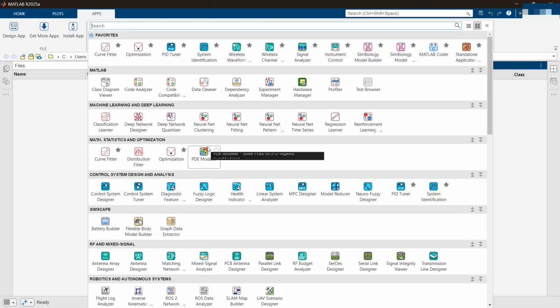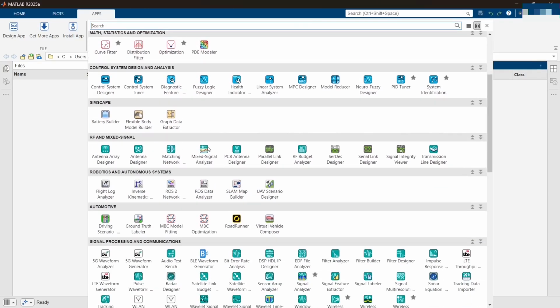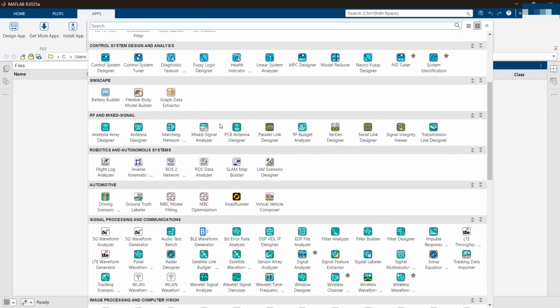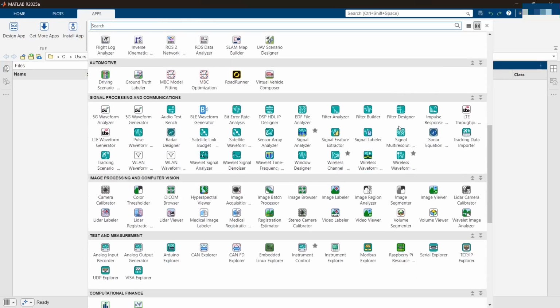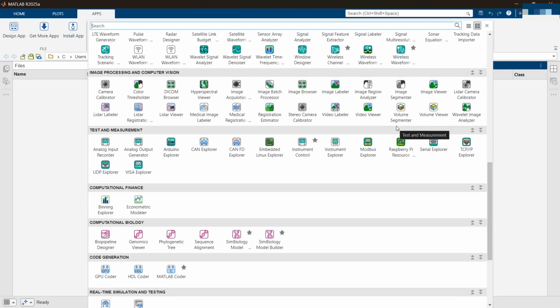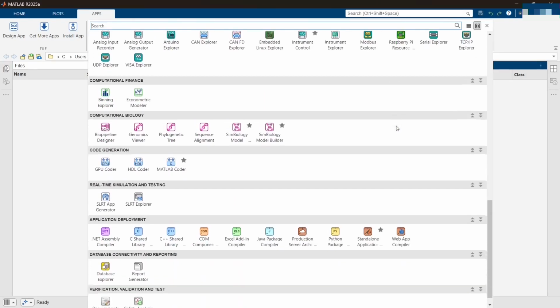You can do your PID control analysis, estimation, and a lot of stuff like the fuzzy logic designer. You don't need to start coding these from scratch. These are already built in. Select the option you want and you can proceed. There is something like the PID Tuner and so many other apps separately for MATLAB as well as Simulink.